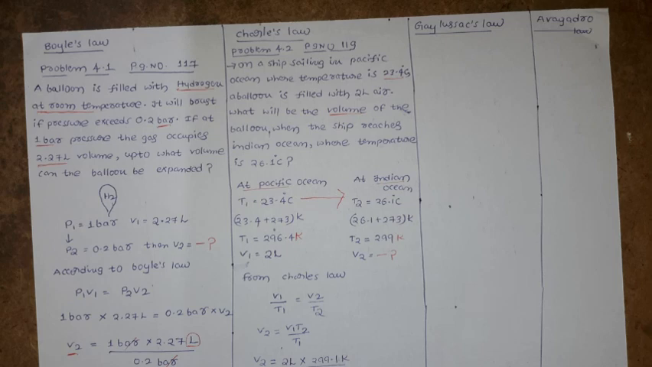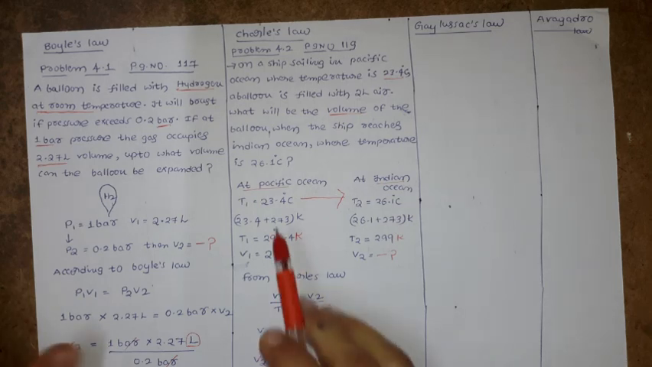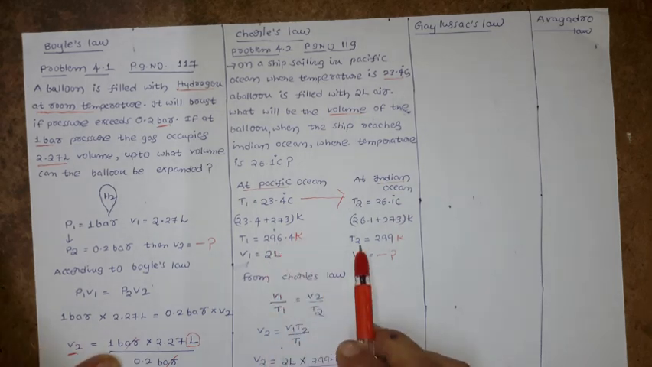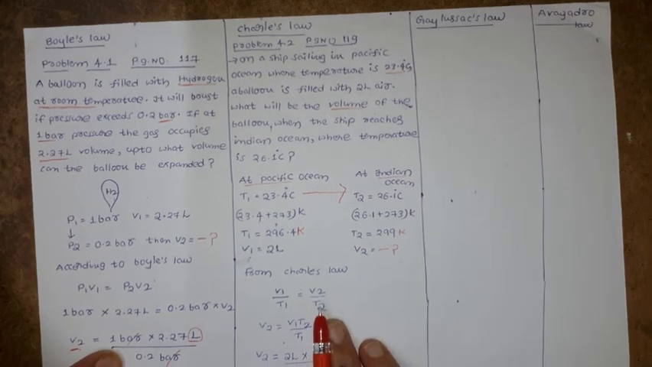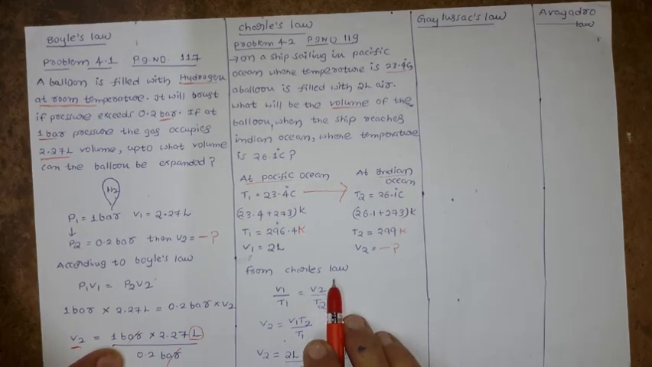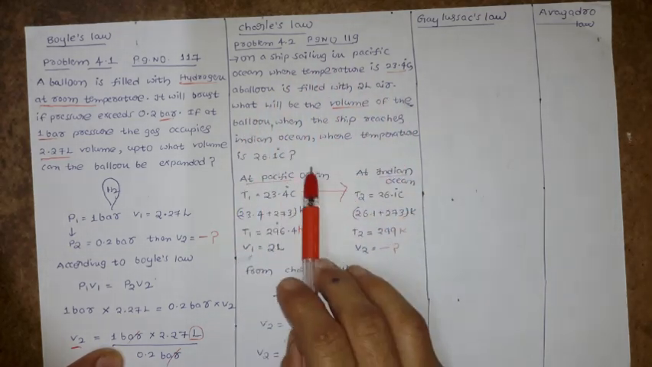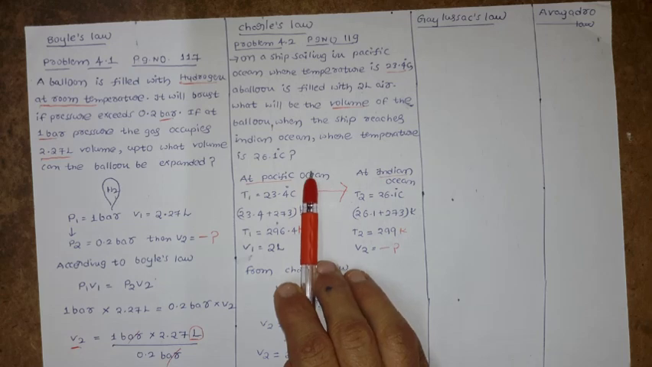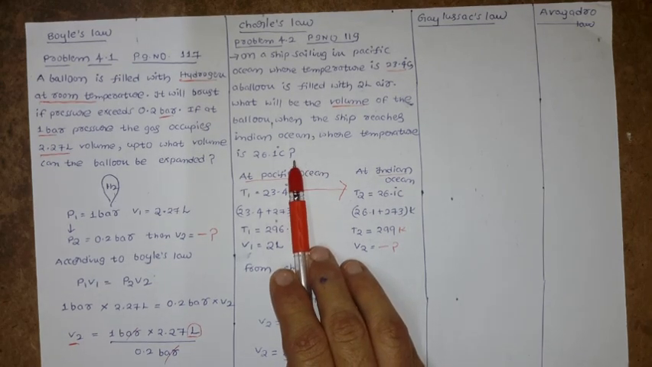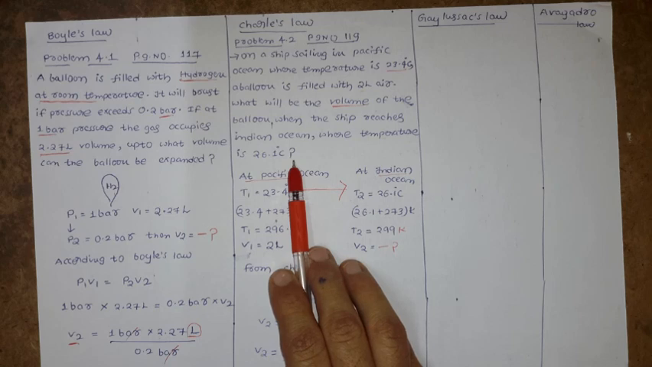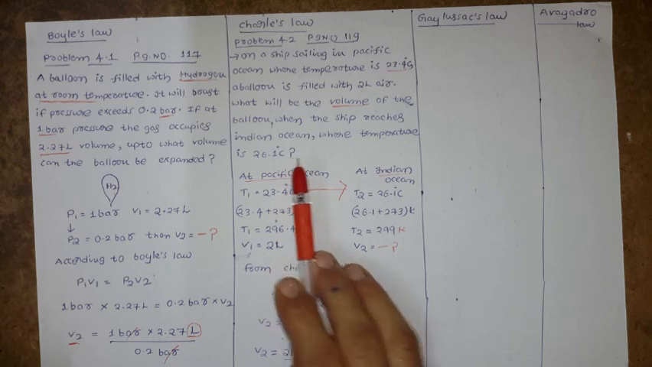Now we have the data, volume and temperature. So can I apply Charles' law? What is the condition for applying Charles' law? The pressure should be constant. Here do we have constant pressure? How can you conclude? You know very well the environment pressure is 1 atm. We are talking about the environment, so the pressure of 1 atm is constant.